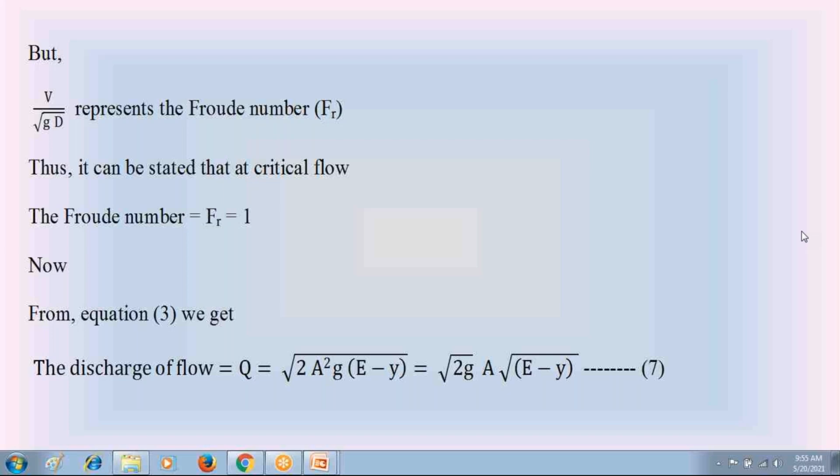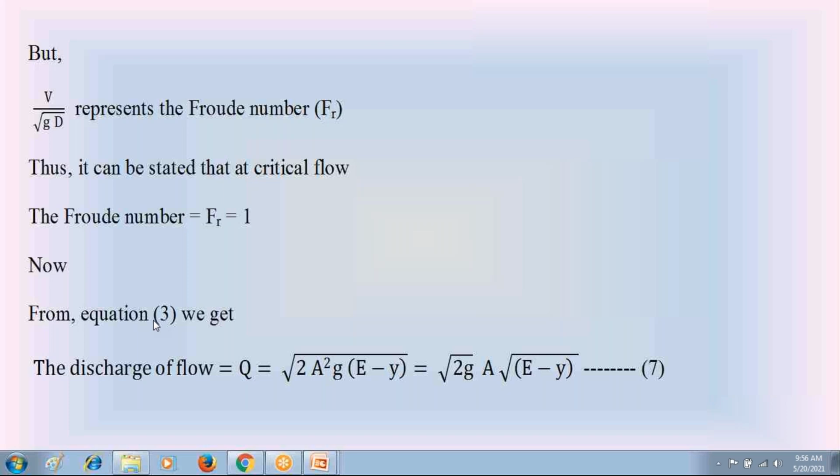From that, the discharge Q squared is equal to 2g A squared into (E minus y). From that, the discharge Q is equal to root of 2g A squared into (E minus y). So by simplifying equation 3, once again please follow equation 3: E is equal to y plus Q squared divided by 2g A squared. Bring that y to the left hand side.